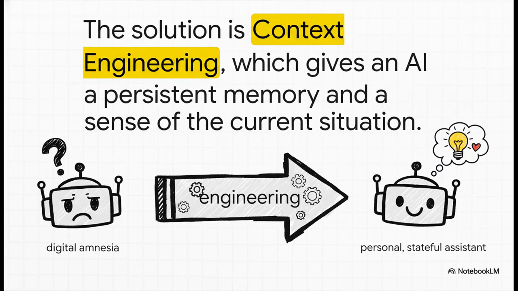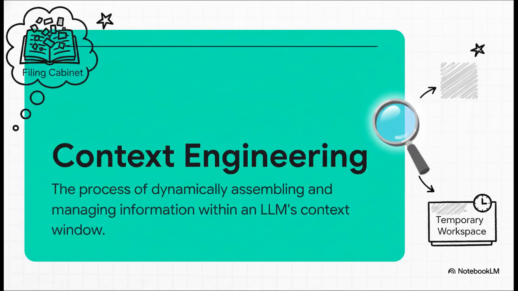The solution to this digital amnesia? It's a field called context engineering. This is basically the art and science of giving an AI a persistent memory, a real sense of what's going on. It's the magic that transforms a generic, forgetful chatbot into a truly personal, stateful assistant. And it's really important to get this. We are talking about something way, way bigger than just prompt engineering.